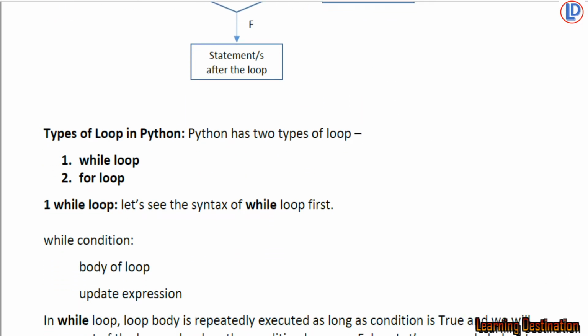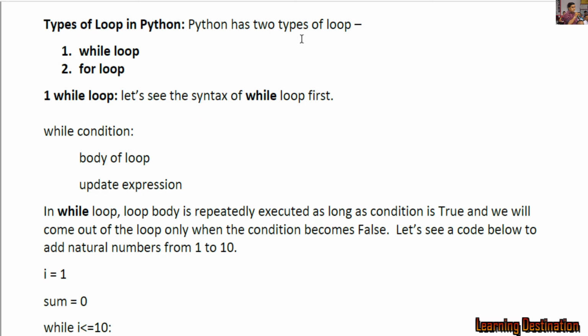So we have two types of loops in Python. One is known as the while loop and the other one is known as the for loop. So first we are going to understand the working of the while loop. A simple syntax for the while loop is: while, then we will have a condition, and a colon sign because a block is following the while loop. Then after some indent we will write the body of the loop, that means all the statements which we want to loop or execute again and again will be written here. Then we will have an update expression which will decide the execution of the loop.